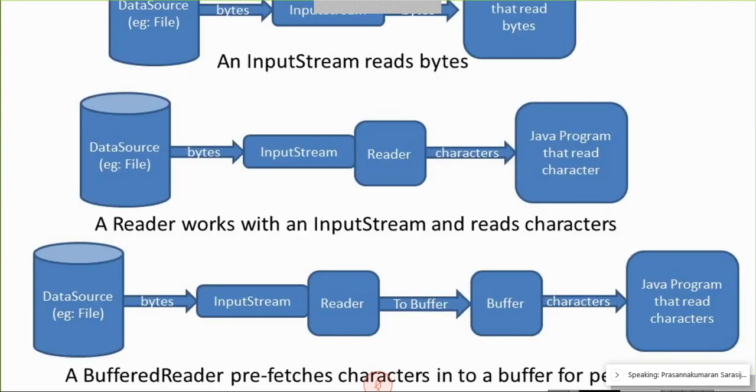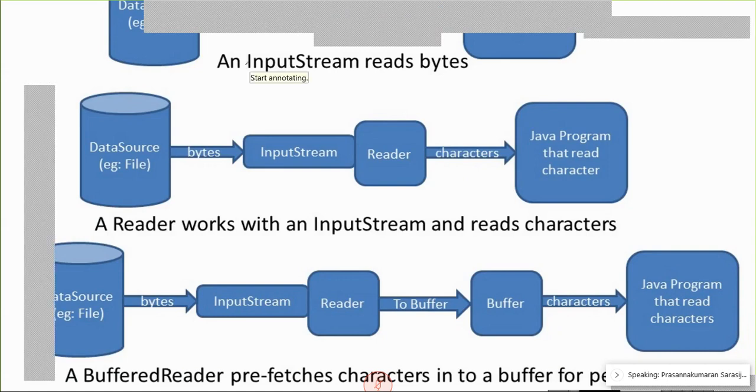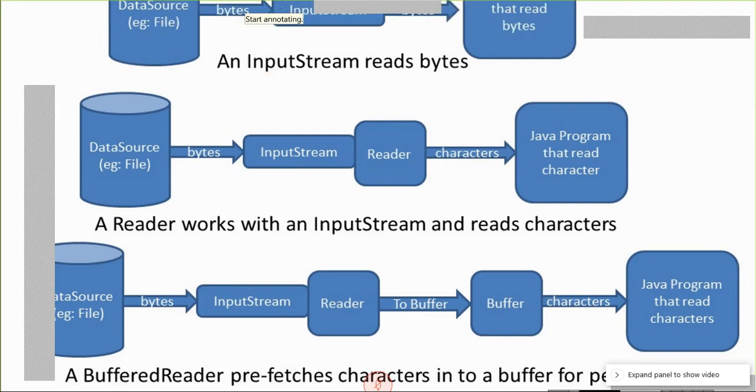See the first one here. This area is the source data. That is a file on your hard disk. An input stream reads bytes, doing some processing at the binary level, and then writing as bytes. Input stream reads and processes everything in terms of bytes.